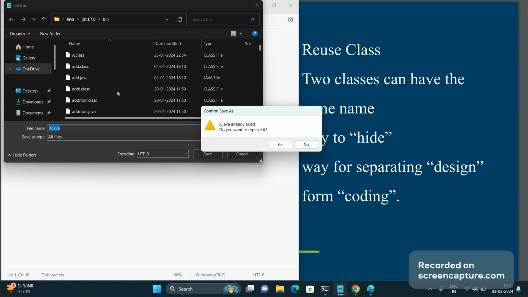But I want the same name for this Java program, x. We are not able to save the file in the bin package only, because if we do so, the existing Java file will be replaced by this new file. It means in one folder we cannot have files with the same name.